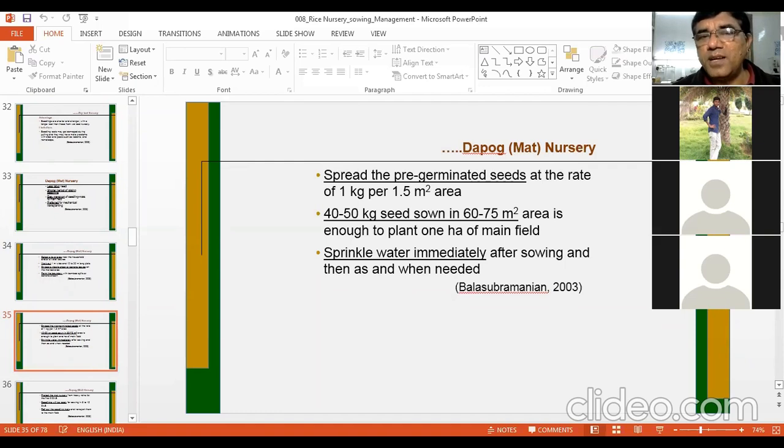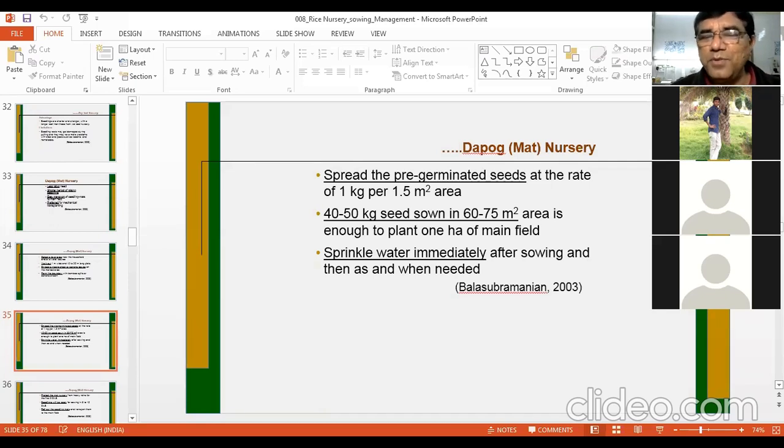Here the seed requirement is high because seedling death is quite common and seedlings are weaker. So 40 to 50 kg seed is sown in a 60 to 75 meter square area. Remember, in the depot nursery method, you need only 60 to 75 meter square nursery area and 40 to 50 kg seed for transplanting 1 hectare.